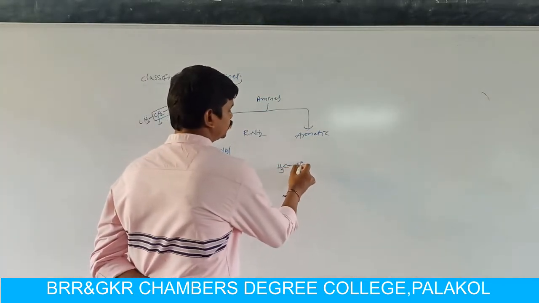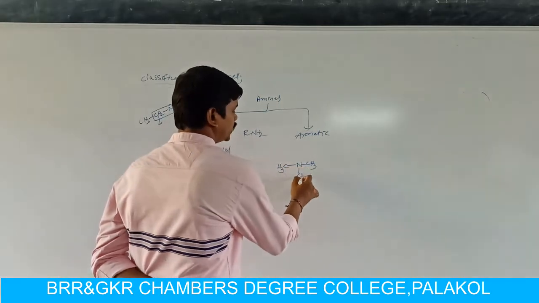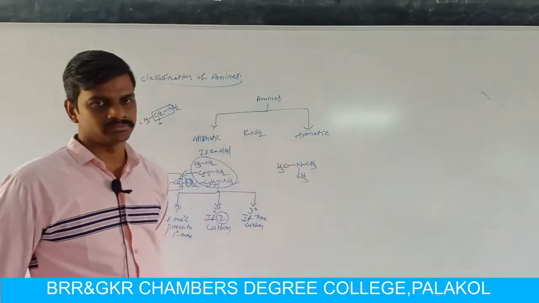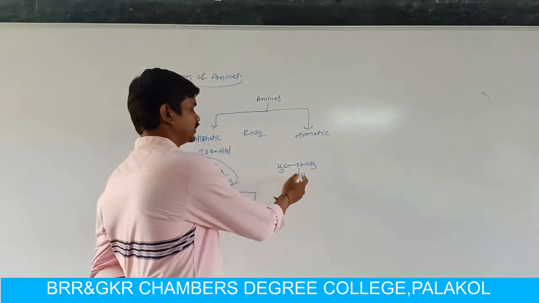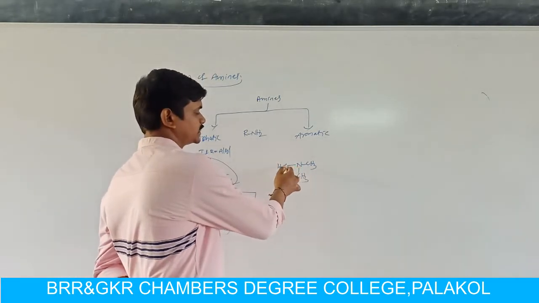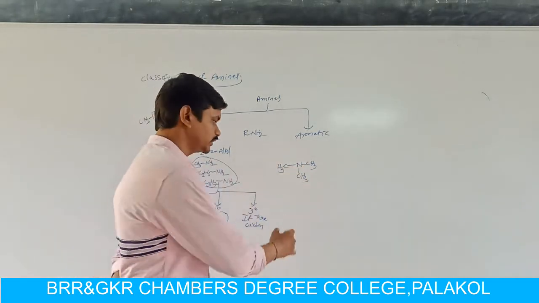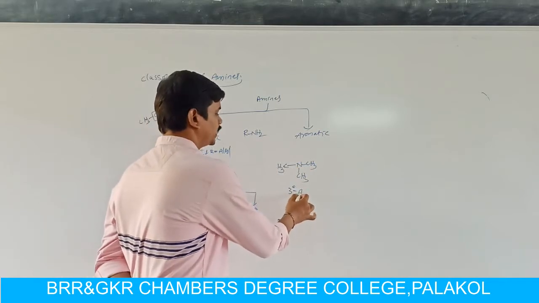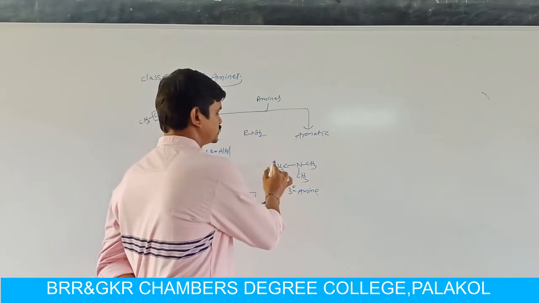If three methyl groups are directly attached to the nitrogen atom, then it is called a tertiary amine. In this molecule, the nitrogen is directly connected to three carbon atoms, so it is an example of tertiary amine. So what is the name of this compound?